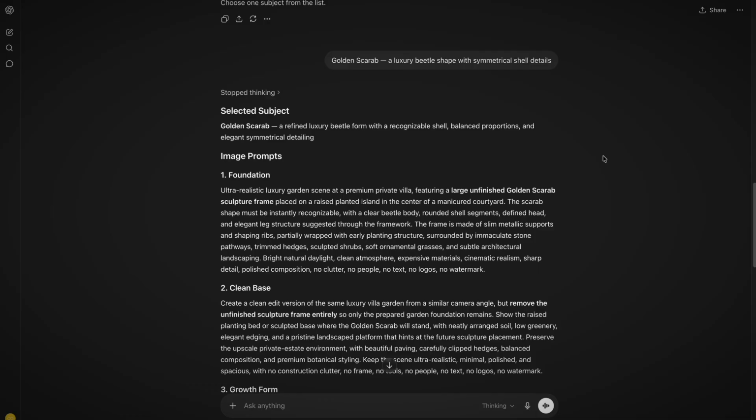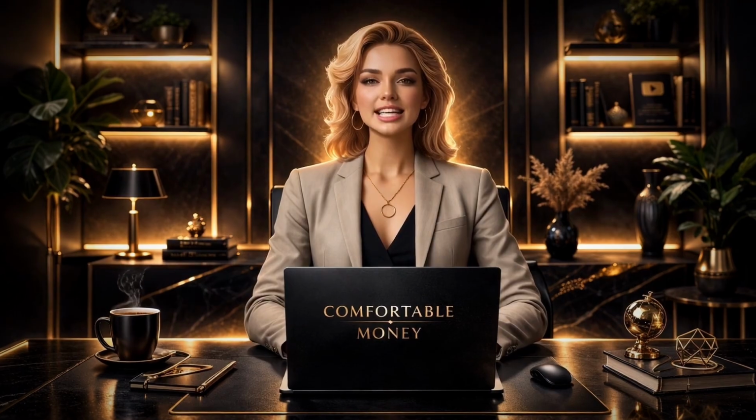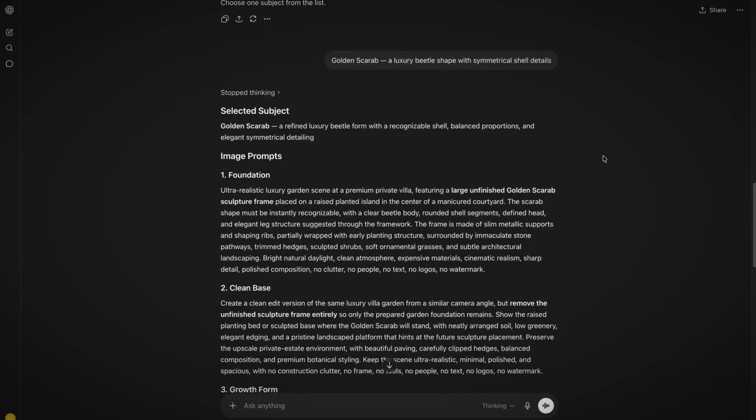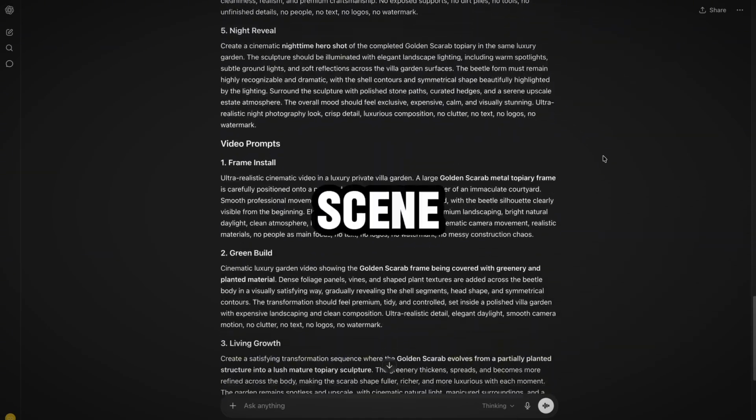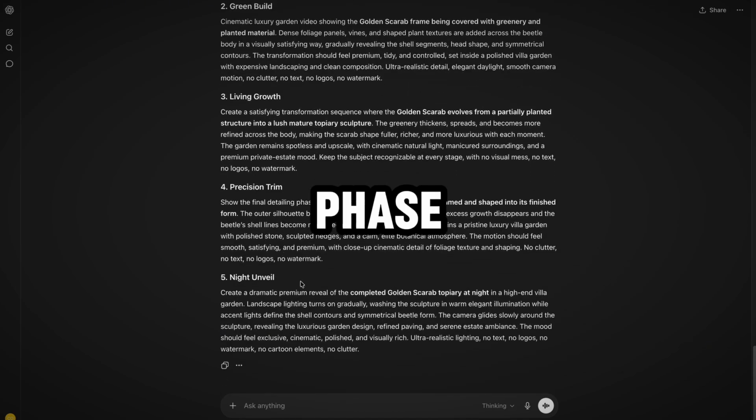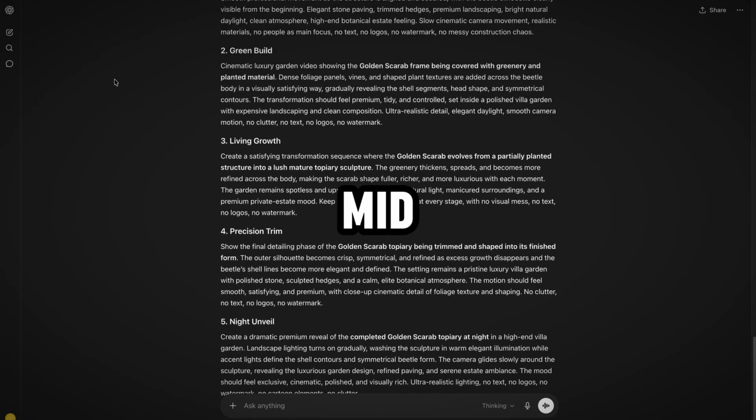ChatGPT will return 5 image prompts and 5 scene prompts. Keep them clearly separated and organized before moving to generation. The image prompts go to the image generation phase, the scene prompts go to the video generation phase, and mixing them up creates problems that are tedious to untangle mid-production.